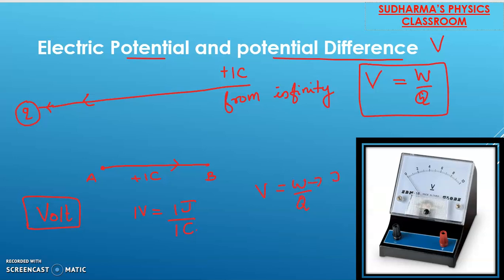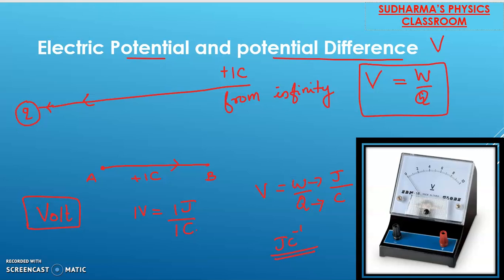W is expressed in joules because the unit of work done is joule, which you have already studied in grade 9, and already we have learned that the unit of charge is coulomb. So joules per coulomb. You may get a question for 1 mark: which physical quantity is represented by joule coulomb raised to -1? These types of questions may appear as a 1 mark question or in MCQ questions.